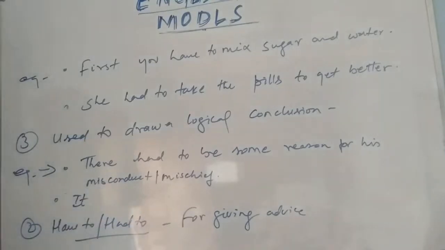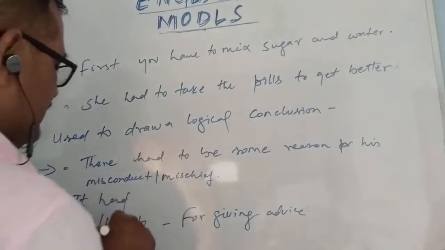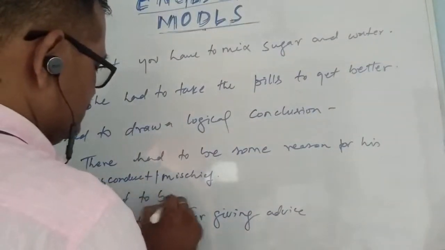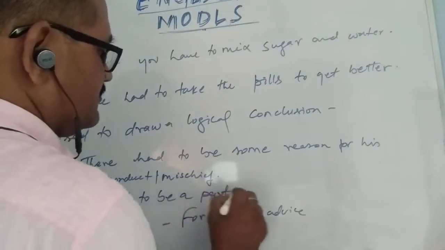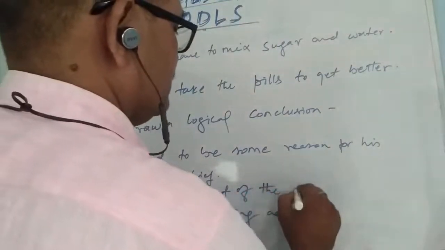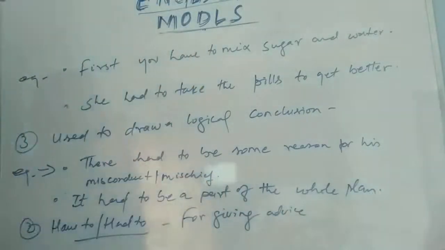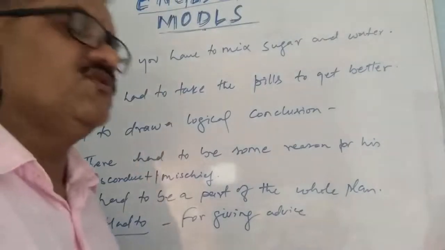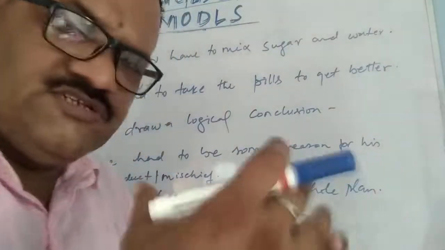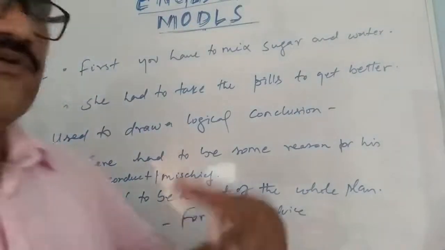It had to be a part of the whole plan. Okay, the clue the police inspector or the detective had got. So they are trying to reach a conclusion that the clue had to be a part of the whole plan.